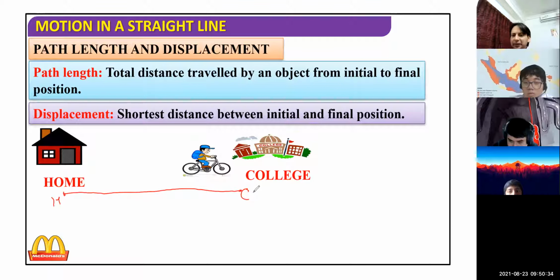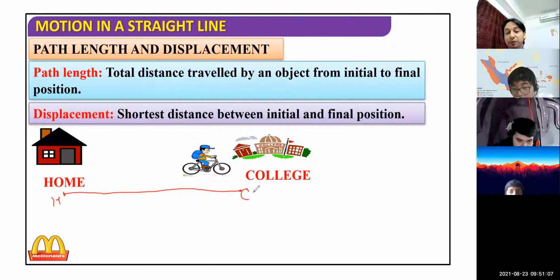So this path length can be linear, it can be in 2D, it can be in 3D, it can be circular motion. So whatever the actual path traveled, listen carefully, children, the path traveled by any object, the actual path length, that is called the distance, or in terms of path length, the total distance traveled by a person from one position to another position.